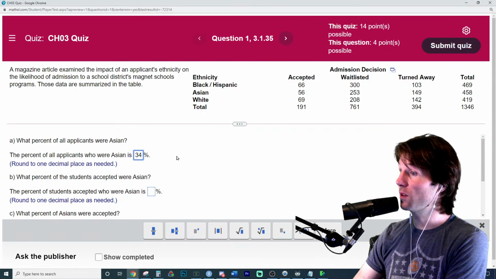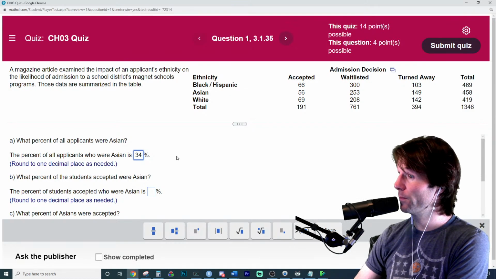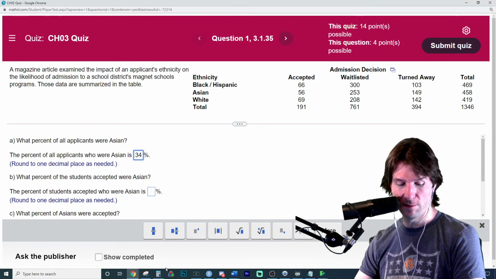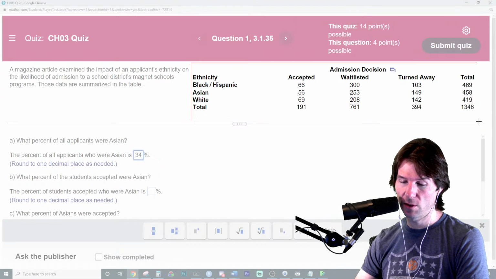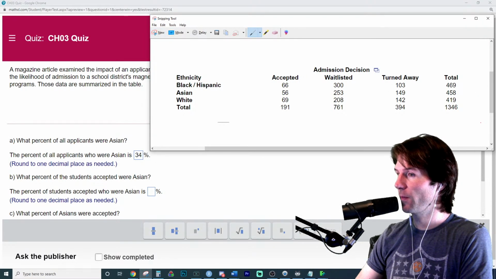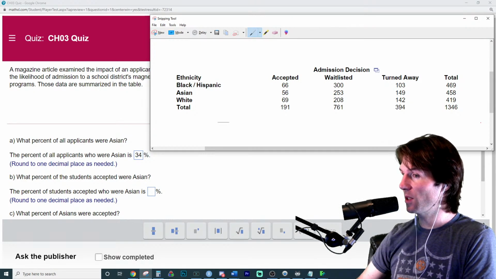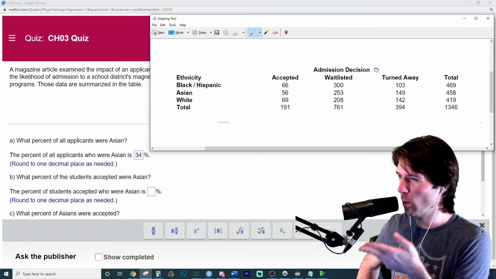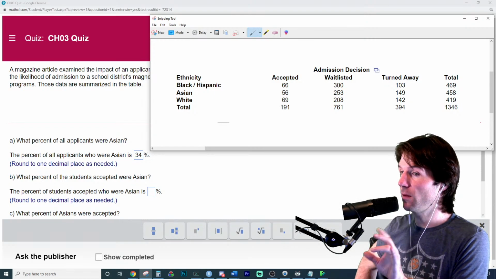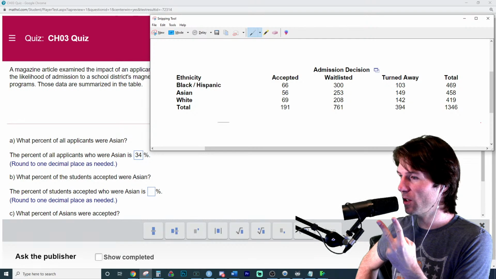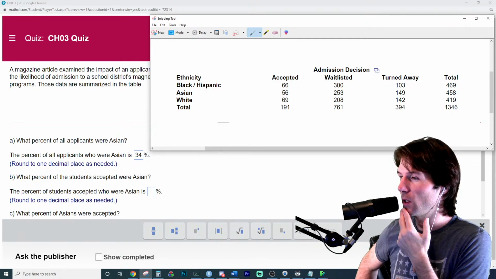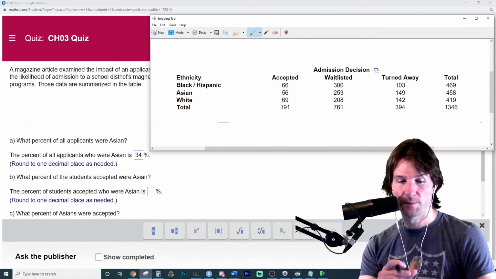What % of the students accepted were Asian? There's the second one. So is that marginal or conditional? What % of the accepted students were Asian? Is that going to be a two variable or one variable conversation? So is that a two variable conversation where I'm talking about two variables, or one variable where I'm only mentioning one of them?